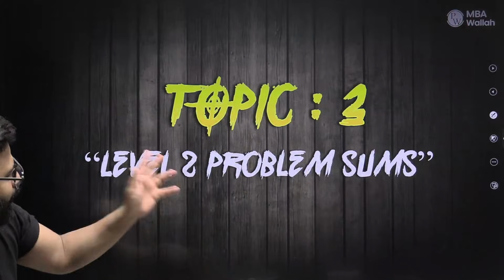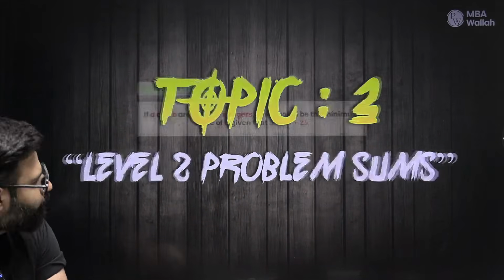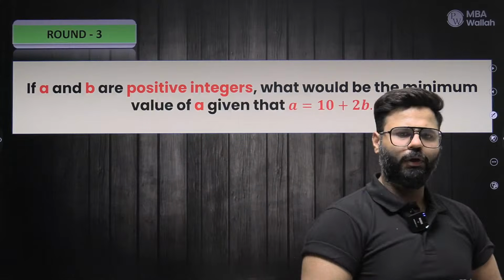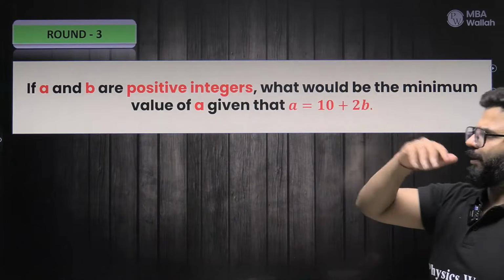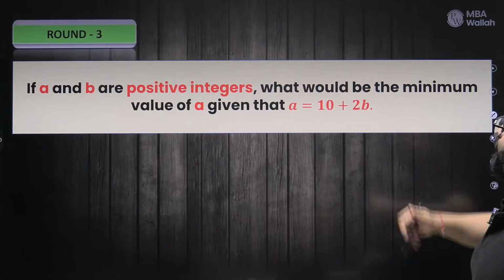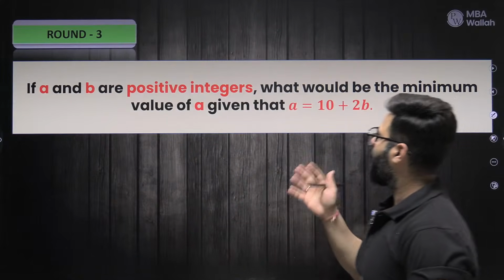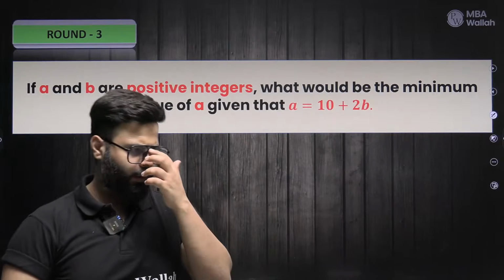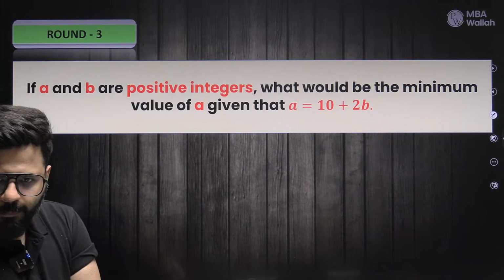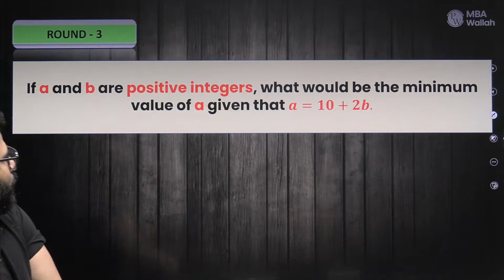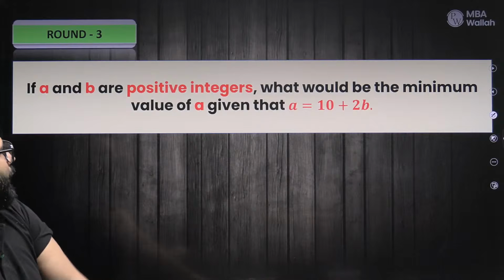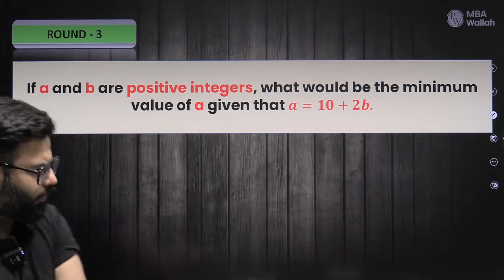Okay. Level 2 problems. We'll increase the bar. Now, guys, if I give you some minimum maximum idea, the optimization idea. If the question says something like this: if A and B are positive integers, what would be the minimum value of A given that A equals 10 plus 2B? What would be the minimum value? Come on, tell me. So the question says if A is 10 plus 2B, what's the minimum value of A given that A and B are positive integers? How do you find out?